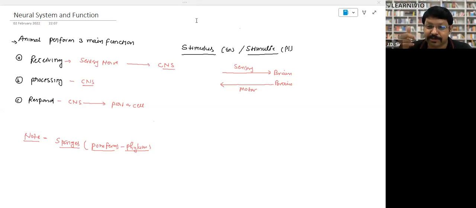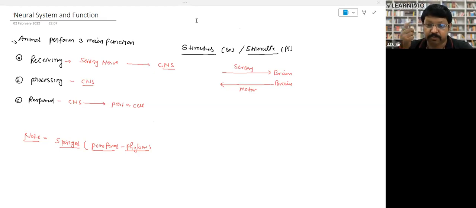Because when I tease you, I will make different kinds of faces, and your neural system will respond. If your neural system is responding, this is the stimulus. You will receive these changes from your eyes. The messages will go to your brain.